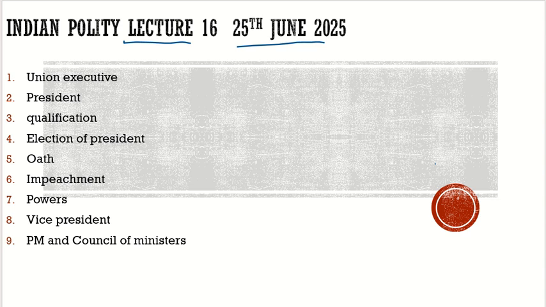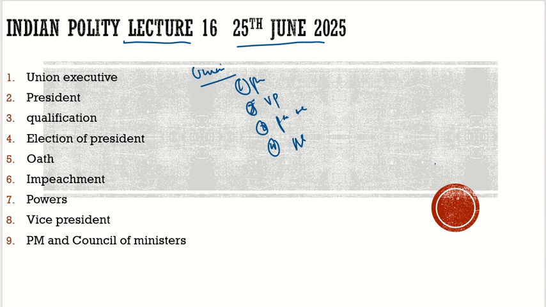Now, without any delay, let's start our discussion where we left yesterday. We started Union and Executive, and we saw that in the Union and Executive there are many offices: the President, the Vice President, the Prime Minister and Council of Ministers, and the Attorney General. So these are the offices which are part of the Union Executive.